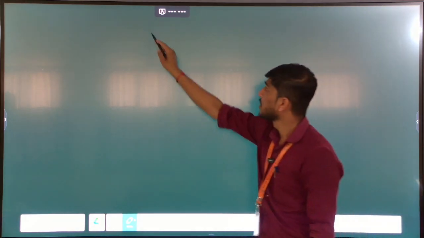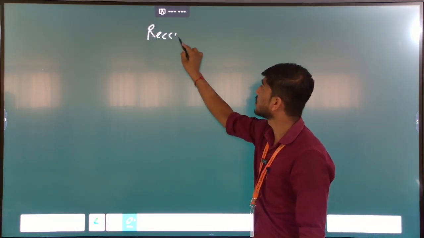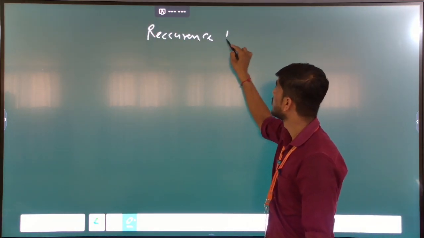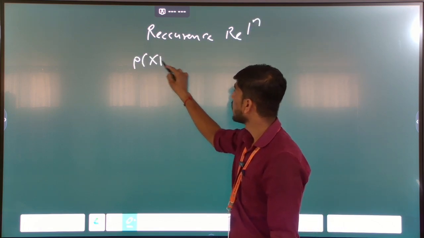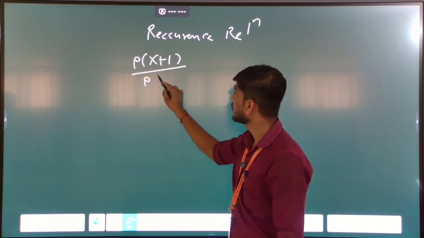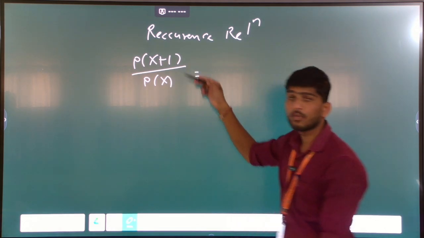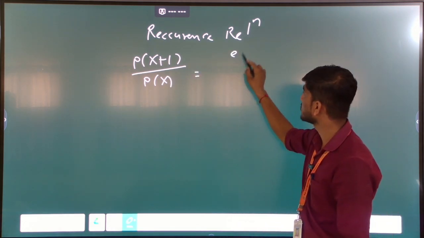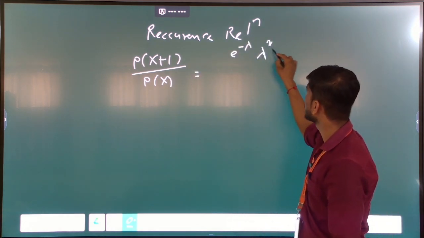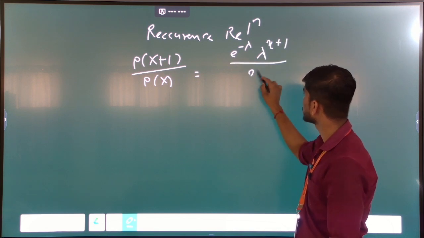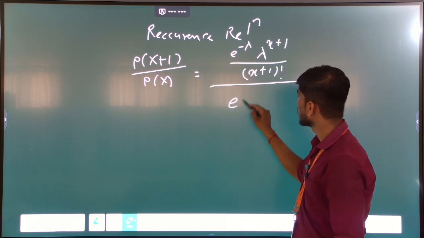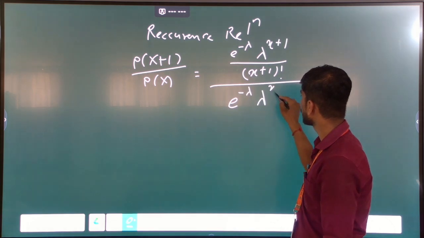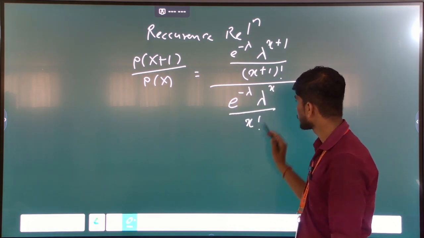Now we compute the recurrence relation for the Poisson distribution, and the recurrence relation is computed as the ratio of p of x plus 1 and p of x. We put the values: p of x plus 1 is e raised to minus lambda, lambda raised to x plus 1 divided by x plus 1 factorial, and the value of p of x is e raised to minus lambda, lambda raised to x divided by x factorial.